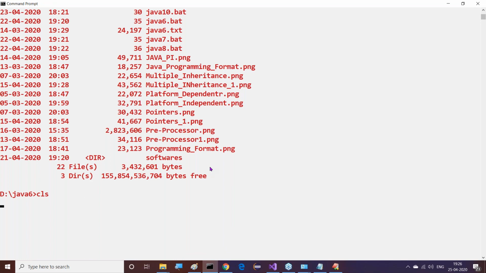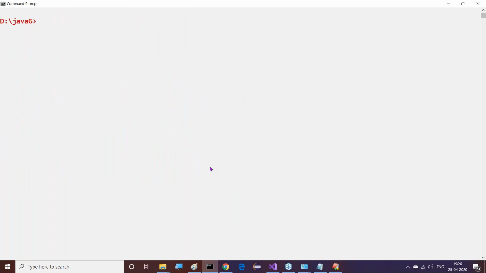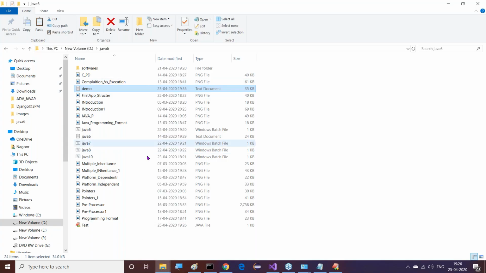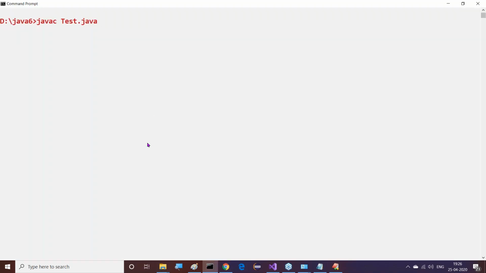Then after that, D:/Java 6, that we are getting. Now I just want to compile it: javac Tester.java. Before that, I'm telling all of you, in this Java 6 folder we do not have any .class file. After this, clearly no .class file is created so far. If we compile this one, we are able to get nearly 6 or 7 .class files. I think there is an error: duplicate class.